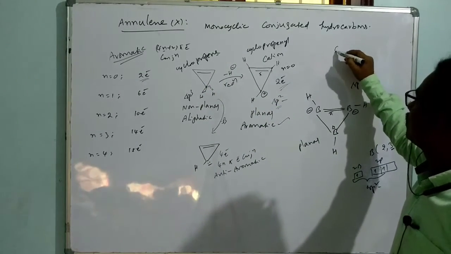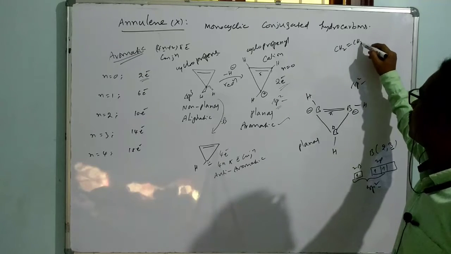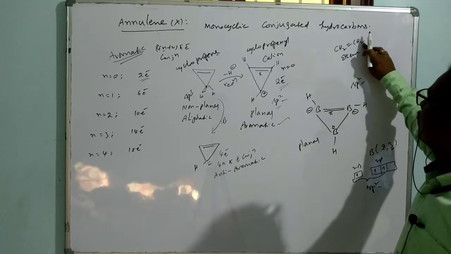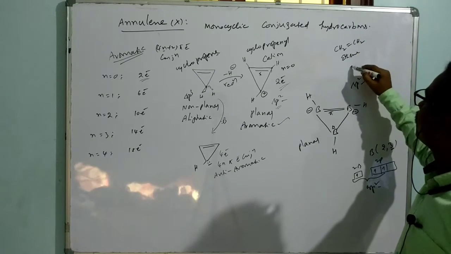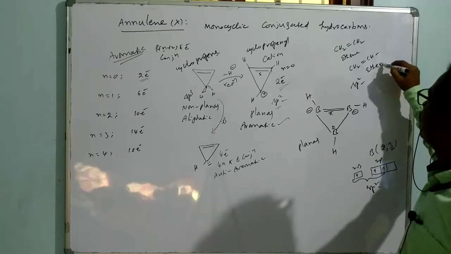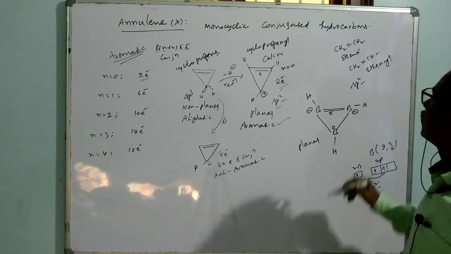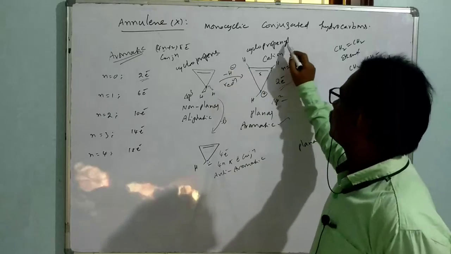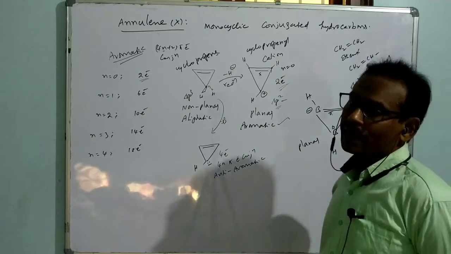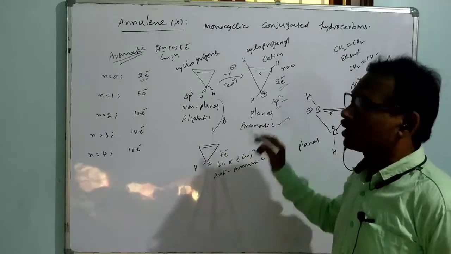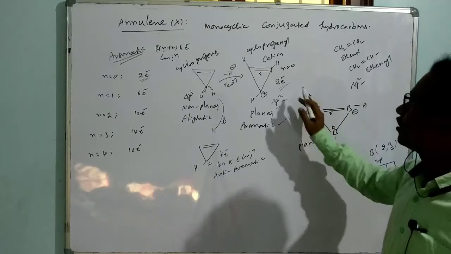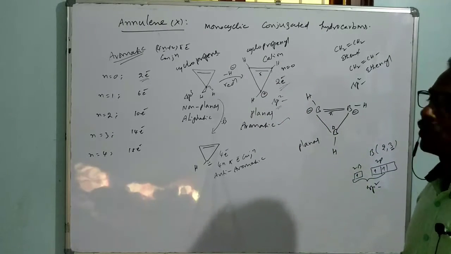Suppose we take CH2 double bond CH2, what is the name of this? Ethene. Suppose one radical is free, this is ethenyl. The E is removed and we put YL, like that. So cyclopropenyl cation is aromatic because it is having 2 electron conjugation. Similarly, this is also a cyclopropenyl cation, but instead of carbon it is having boron.